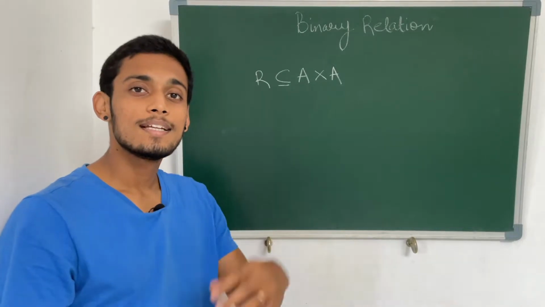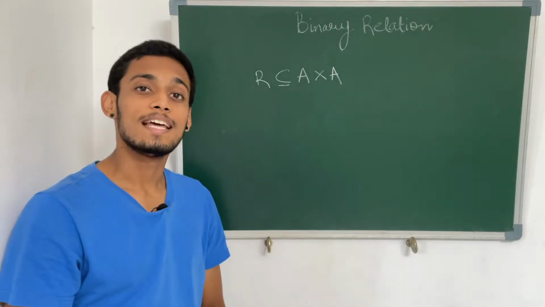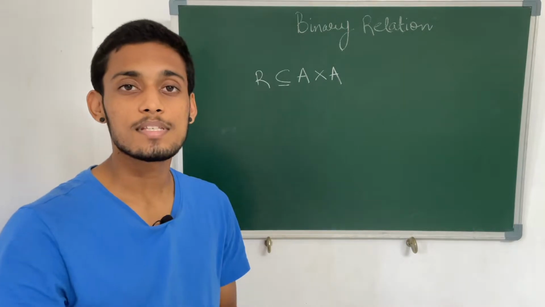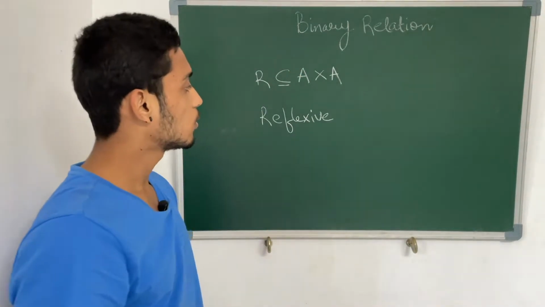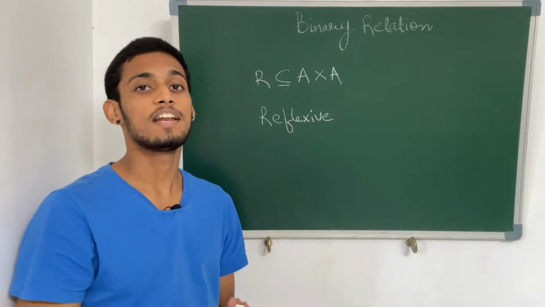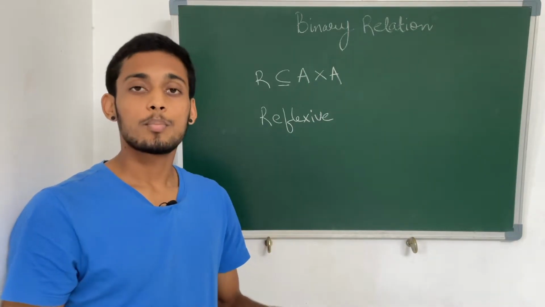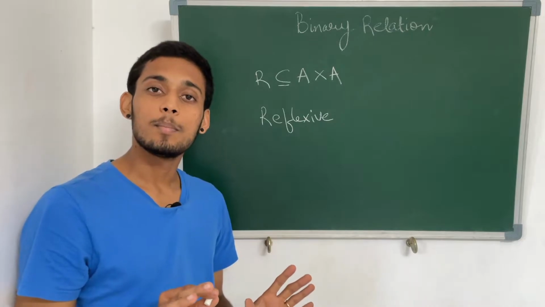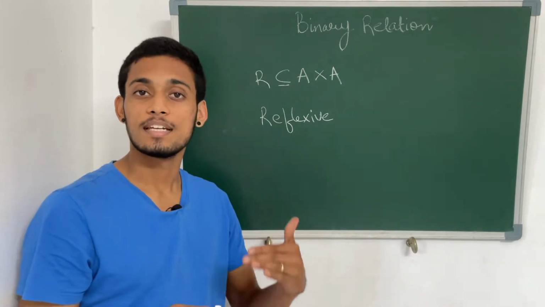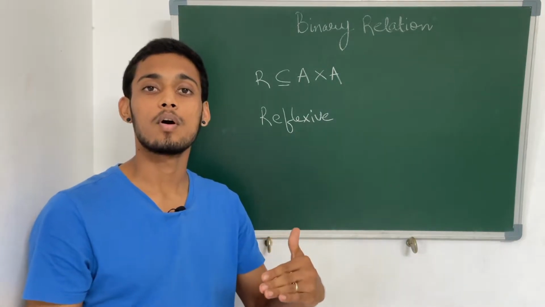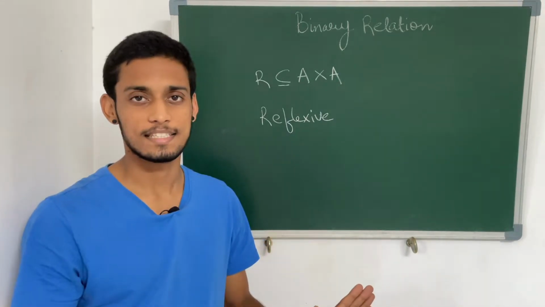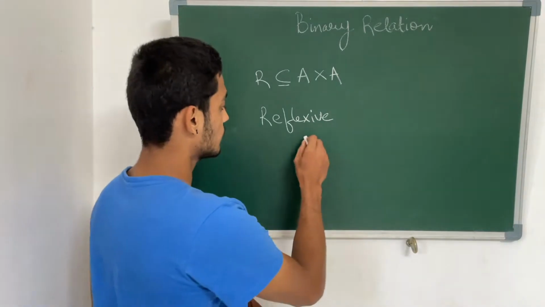Now we are going to see three important types of relations. The first type is a reflexive relation. When do we say that a relation is reflexive? Suppose that every element is mapped with itself in a relation. In that sense, the relation can be called a reflexive relation. Let me show you.